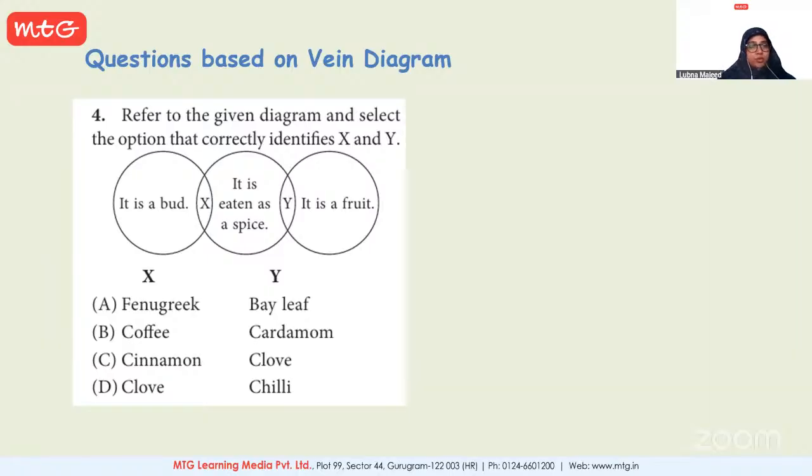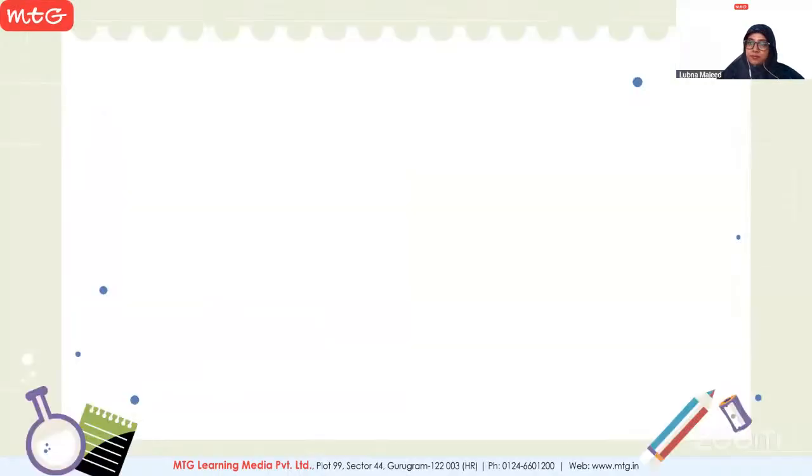Yes, Rudav, is clove a fruit? Is clove a fruit? No. It's not. Then, what do you think the answer should be? The answer should be option D. Option D. Yes. So the correct answer is actually D. Okay. It's not C, it's D. All right. And chili, yes, it's a fruit because it has seeds in it. So it's D. Okay.